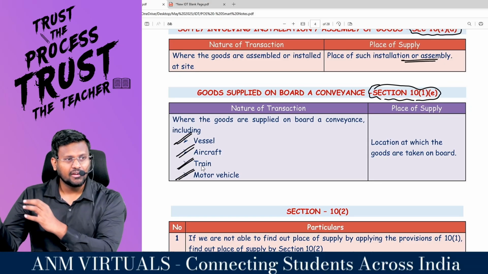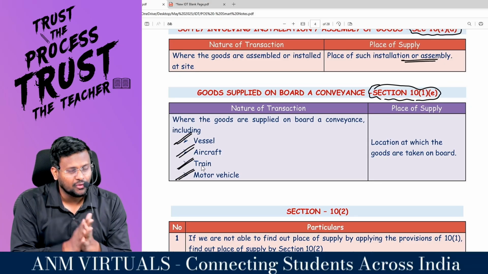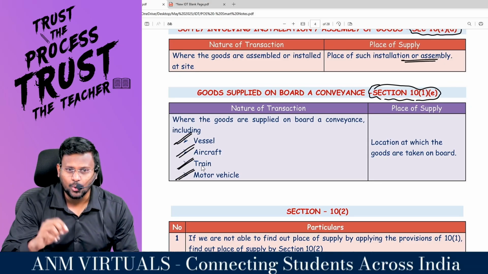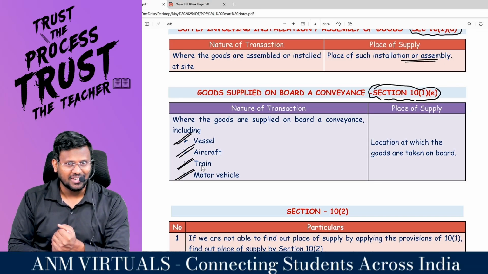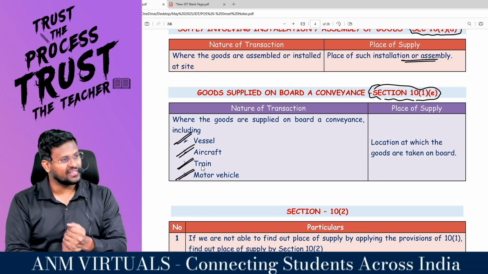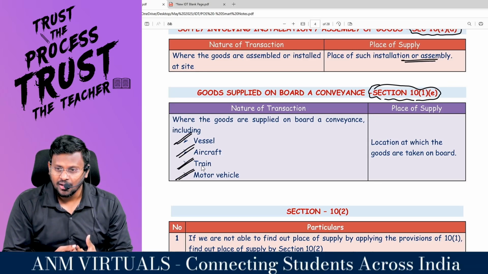Sometimes, sir, in a railway station, when you are traveling in a train, people will come and ask, "Sir, 10 rupees pen, 10 rupees, sir, cheap soap," all those things. Are you all really with me? "Tea, coffee, tea, coffee." Yes, sir. Goods supplied on board.